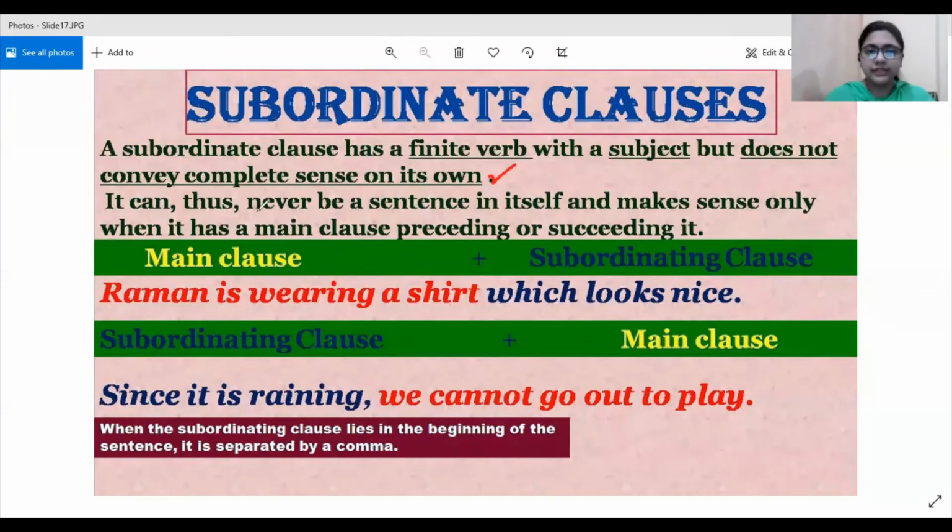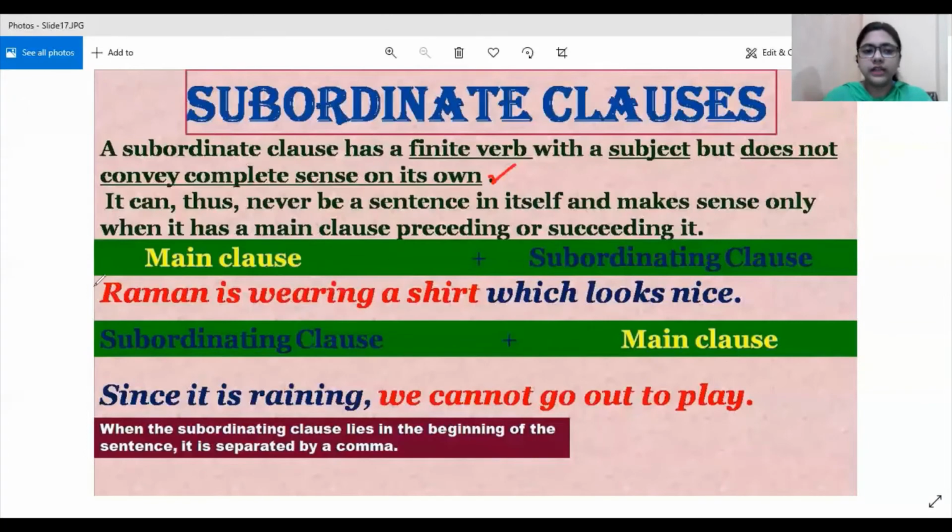It can thus never be a sentence in itself and makes sense only when it has a main clause. Whenever you find a subordinating clause, you will not get the complete idea which it is trying to convey. And you will also find a main clause always preceding or succeeding it, either in the beginning or towards the end of the sentence.